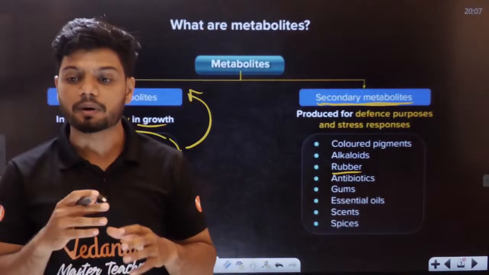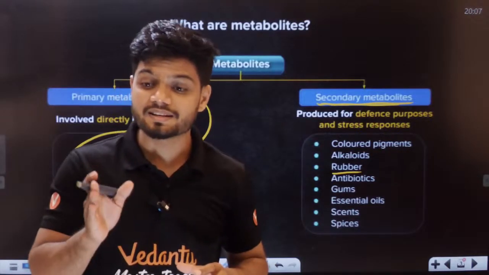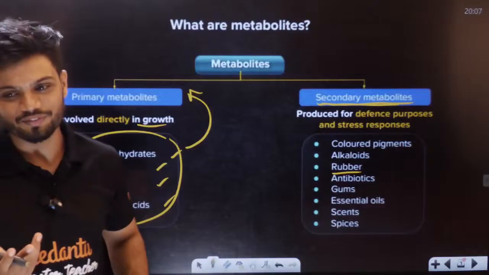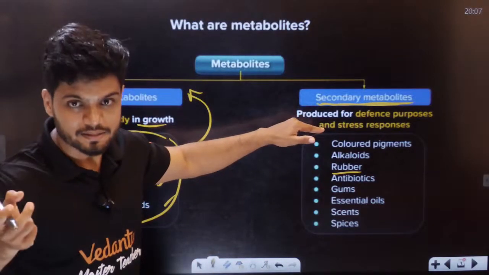Now students, what is the purpose of, right? What purpose? Not no. Resin is different. That is raisin. That is kishmish is different. Right? What different? Okay. Now students, these are called as secondary metabolites.